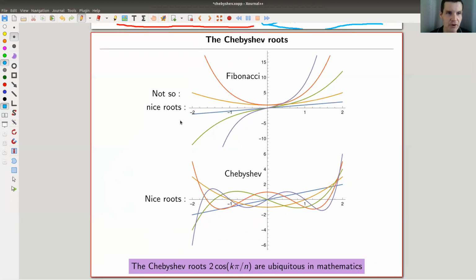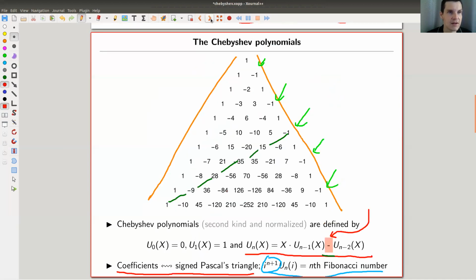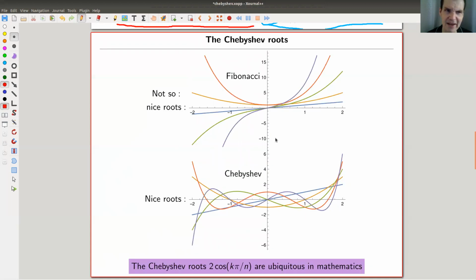So if you take the Fibonacci polynomials, then by definition, if you look at the triangle, there are no negative numbers. So they're all of this form: some power of x times a positive number, plus a positive number times a power of x, plus a positive number times a power of x. So they don't have so many exciting roots. I've just plotted the first few Fibonacci polynomials up here, and they don't have very exciting roots. That's just what it is. By definition, they only have positive coefficients appearing, and so you shouldn't expect that they have really nice roots.